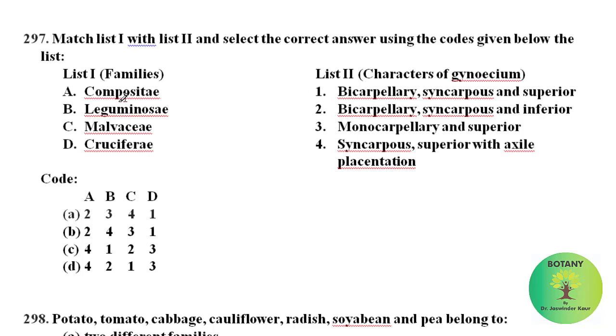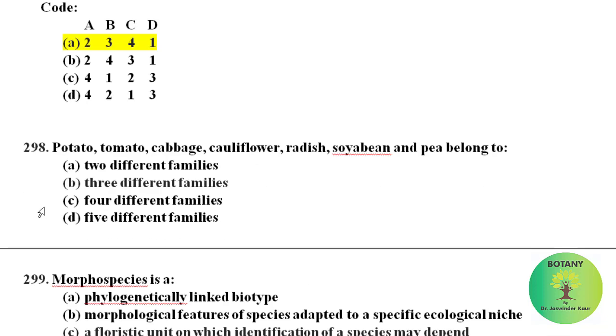In Compositae, gynoecium is bicarpellary, syncarpous and inferior. In Leguminosae, gynoecium is monocarpellary and superior. In Malvaceae, gynoecium is syncarpous, superior with axile placentation. In Cruciferae, gynoecium is bicarpellary, syncarpous and superior. So option A is correct here.